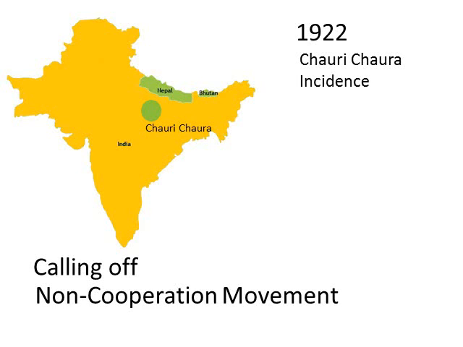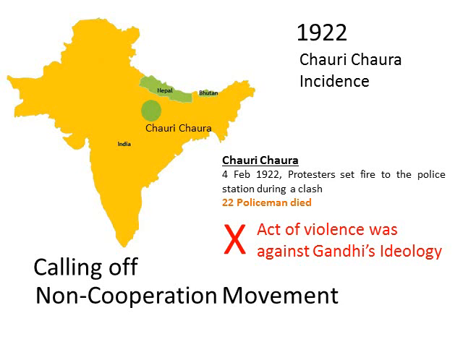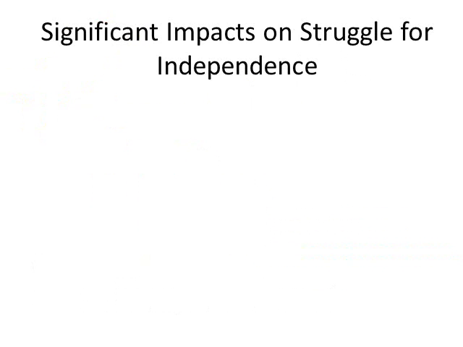But the Chauri Chaura incident happened near Gorakhpur, on 4th February 1922, when the protesters had a clash with police and they set the police station on fire, which led to the killing of more than 22 policemen. Gandhi was very disappointed with this act and he called off the movement. This was totally against his ideology, and he did not want to build an India which got its freedom because of violence.